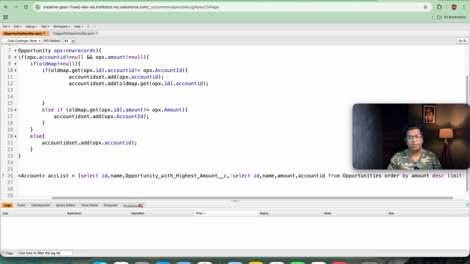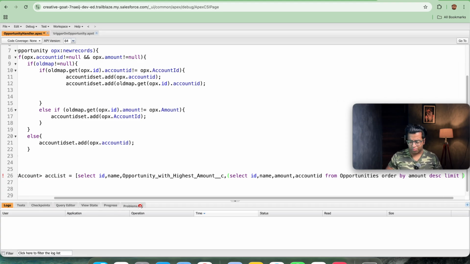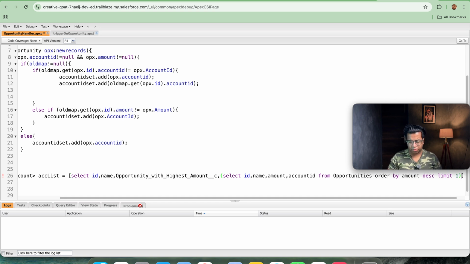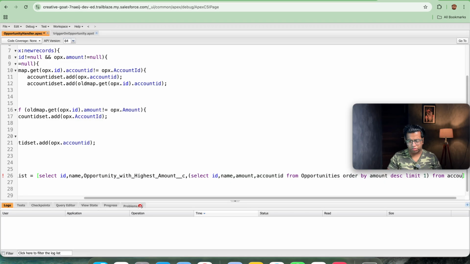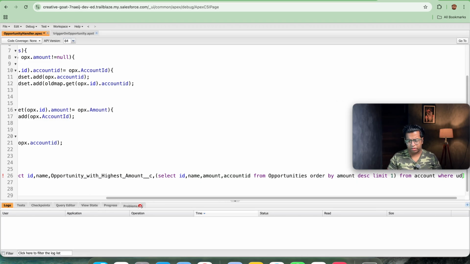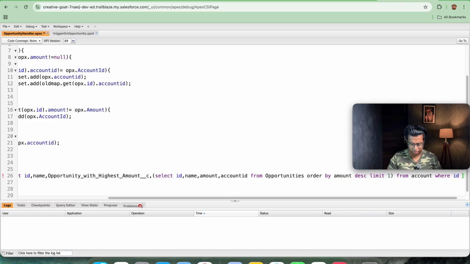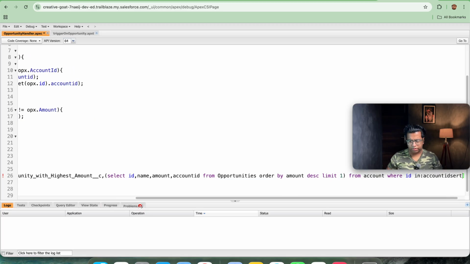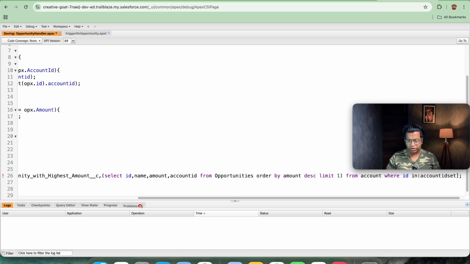Since we only need the first record, we will be making it limit 1 from account where id in account id set. So now you have the highest opportunity record by using the order by field.